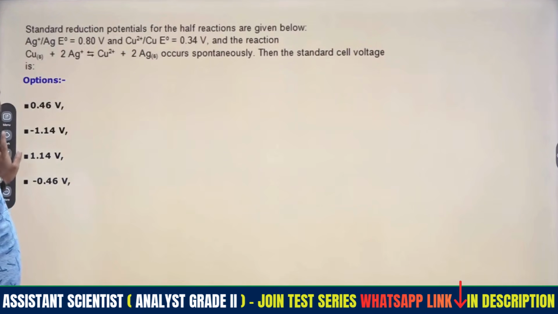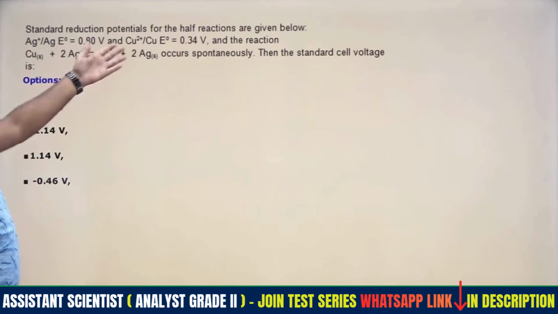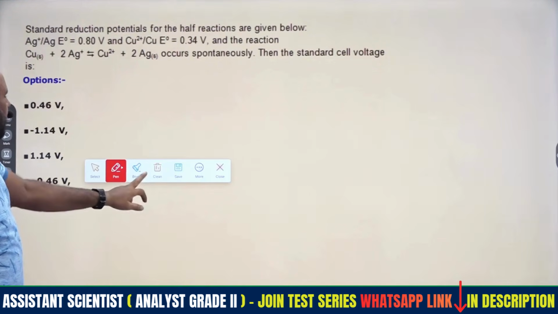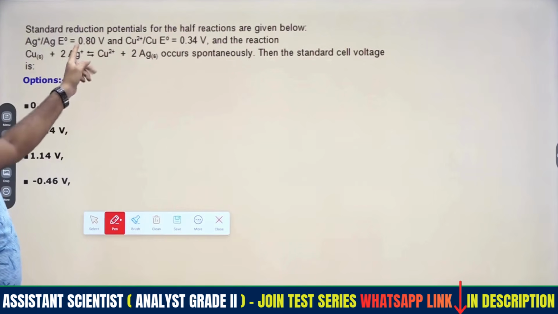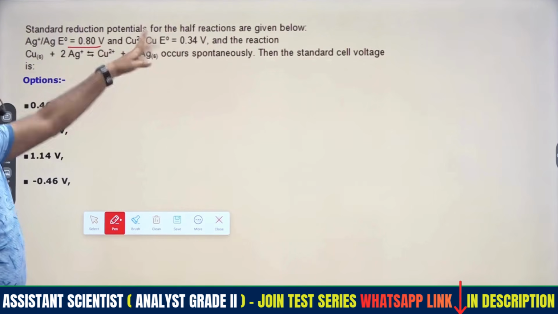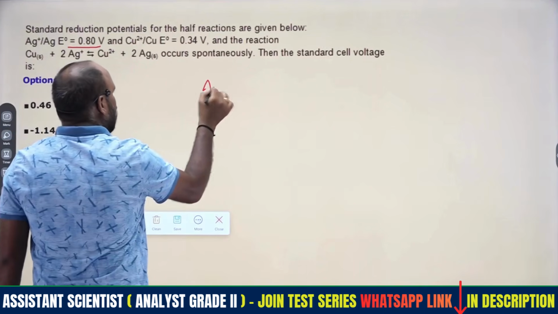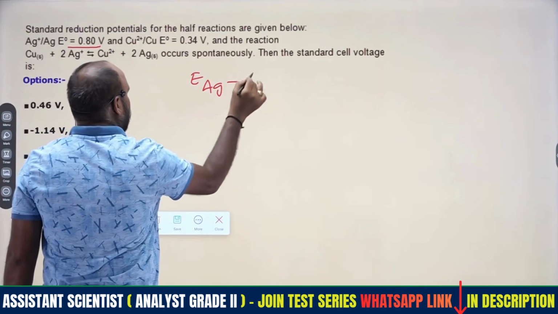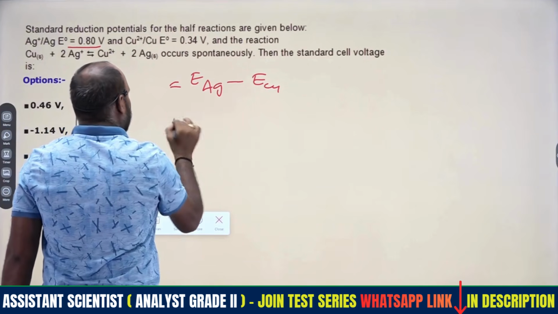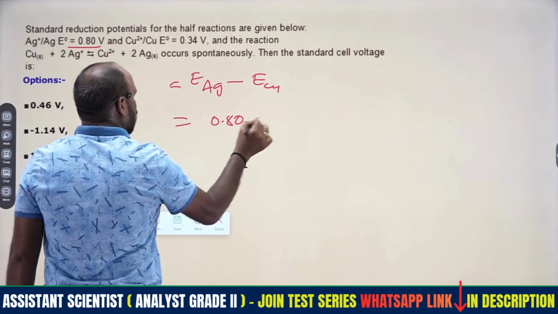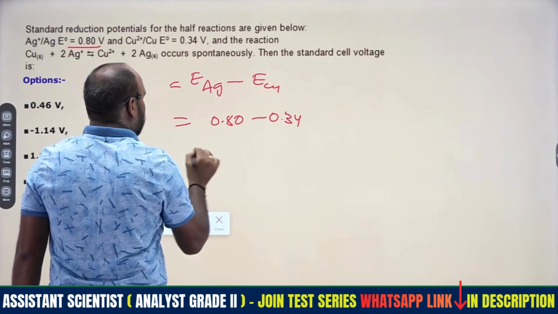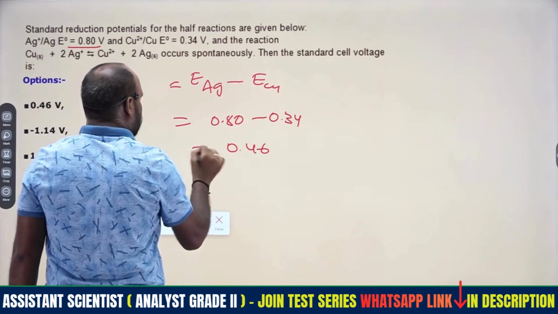Then coming to the next one, copper and silver will be there. Here the reduction potential of silver will be more and copper will be less, therefore we use silver reduction potential minus copper reduction potential. That is 0.80 minus 0.34, which is 0.46.